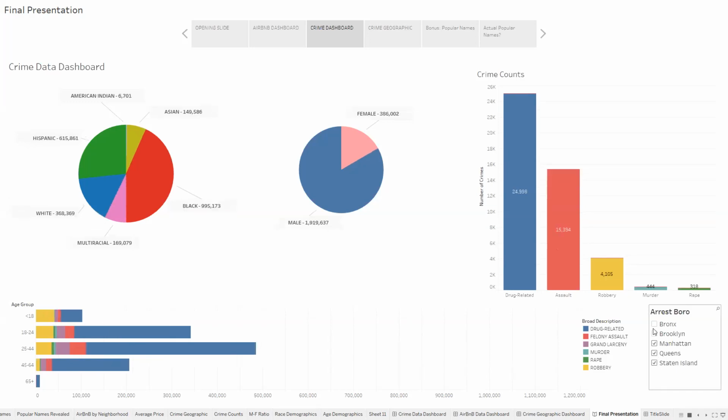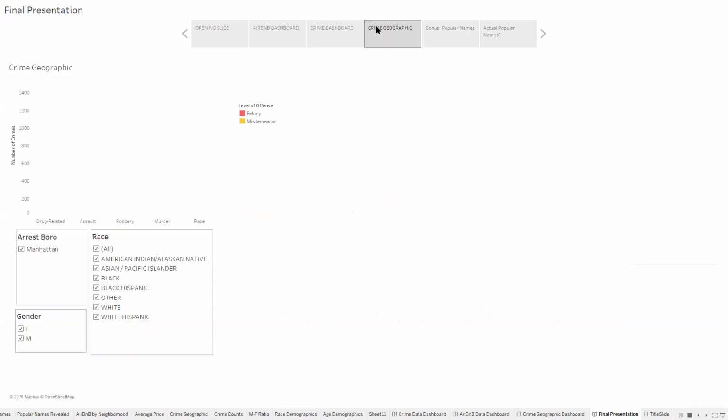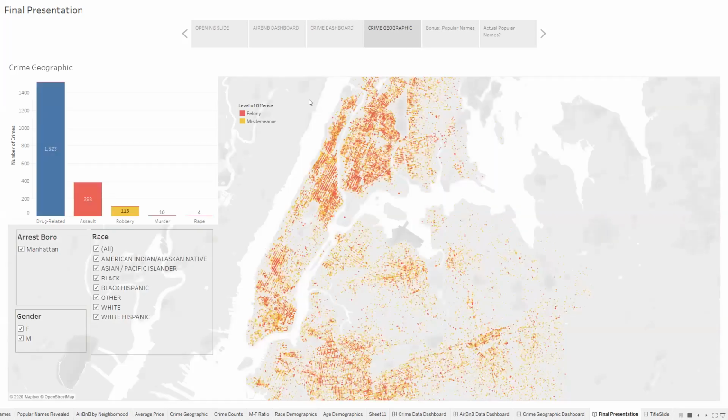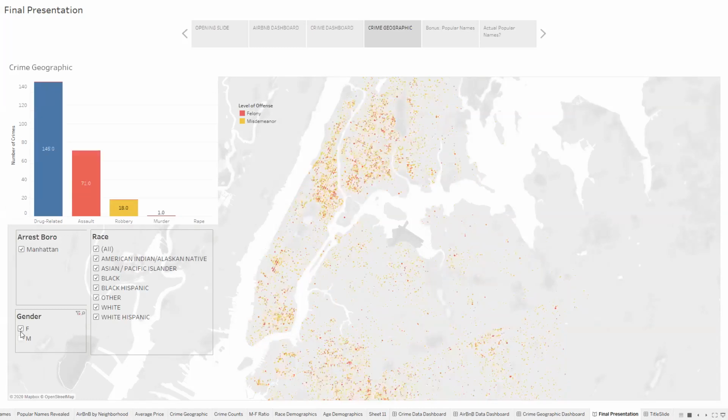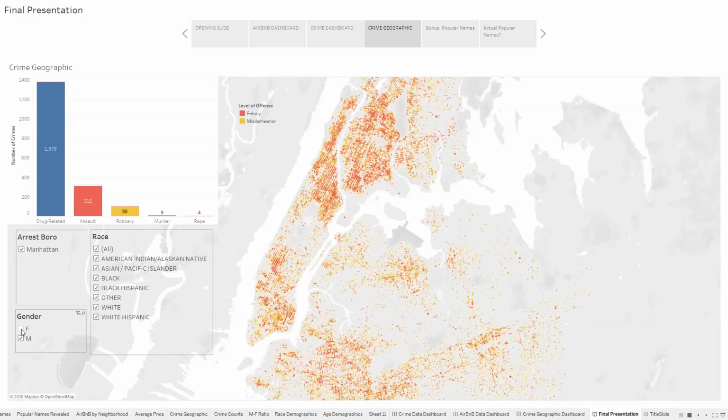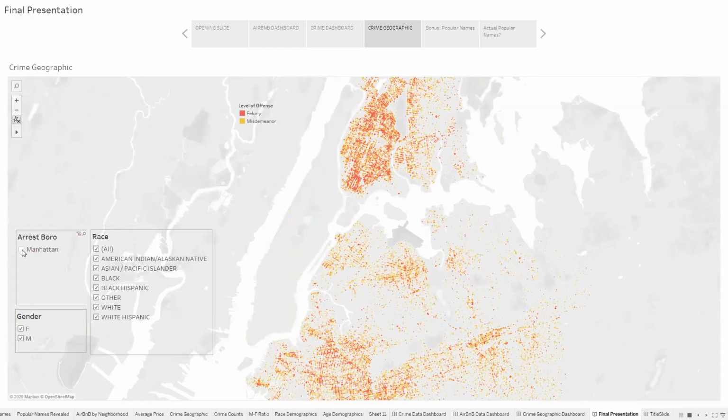On the next slide, we are able to place that geographically. This is better for when you're looking at your Airbnb data and trying to find the hot spots for crime, and what crime it is, versus where you're going to stay. Like we did before, we can filter through male and female on the bottom left-hand corner. If we just wanted to look at one, we can go through one and the other. And if we wanted to highlight an area, we can look to see what the average crime is in a certain area.